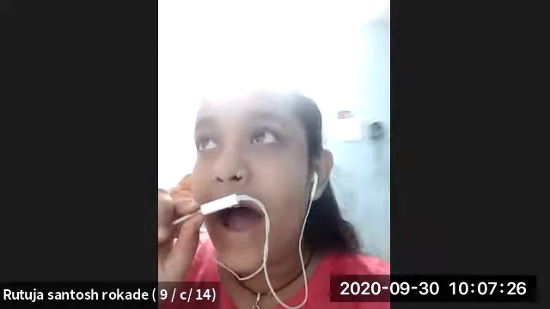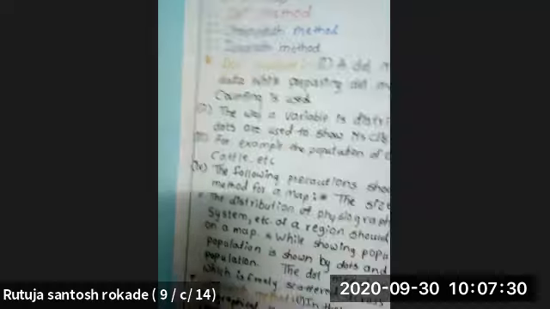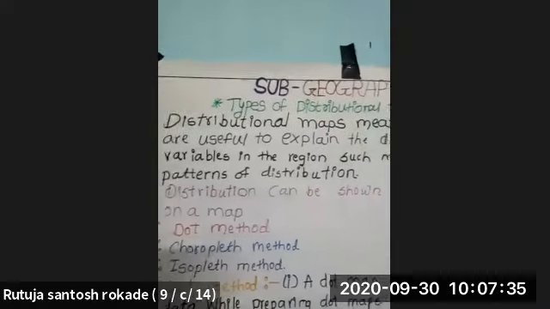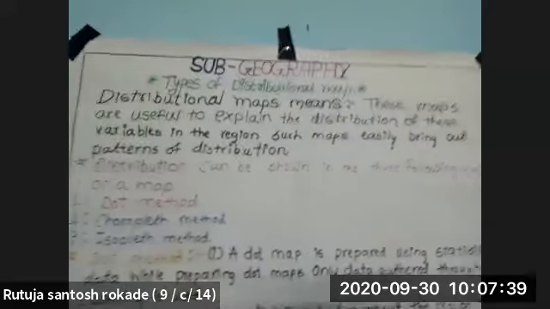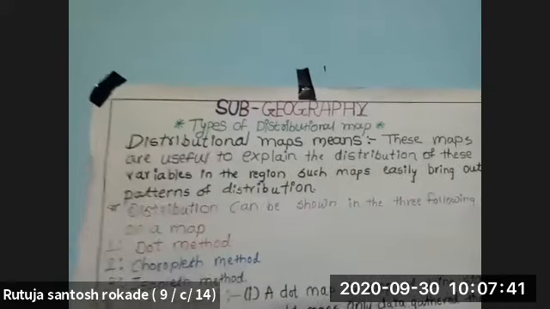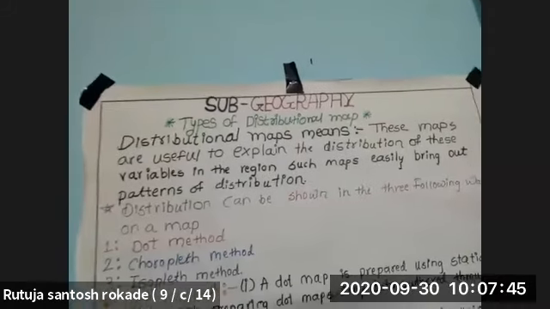Okay, next. These maps are useful to explain the distribution of these variables in a region. Such maps easily bring out patterns of a distribution.